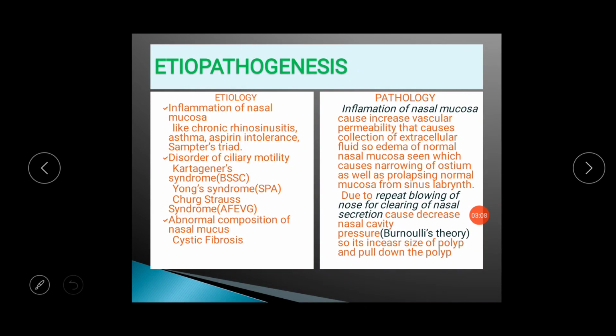Due to repeated inflammation of the nasal mucosa, there is increased vascular permeability that causes collection of extracellular fluid. So edema of normal nasal mucosa is seen, which causes narrowing of the ostium as well as prolapsing of normal mucosa from the sinus labyrinth. Due to repeated blowing of the nose for cleaning of nasal secretion, it will cause decreased nasal cavity pressure, and it will increase the size of the polyp and pull down the polyp.